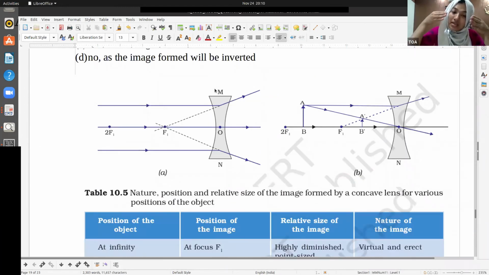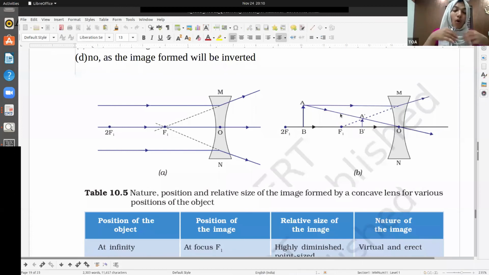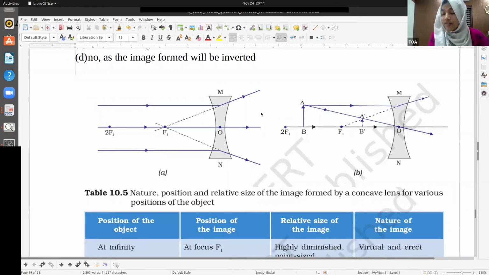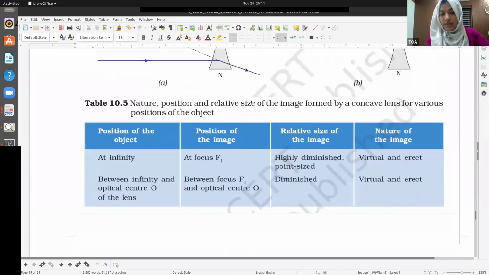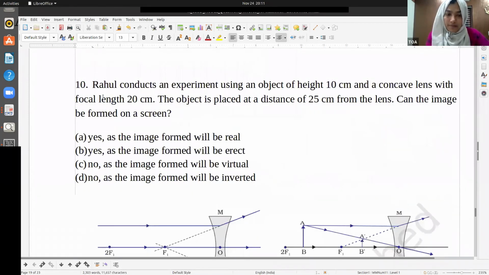That happens only when the rays converge to a point. In the case of a concave lens, it's always diverging, and you won't get a real image. What you always get is a virtual and erect image. So, is it possible? No, as the image formed will be virtual.